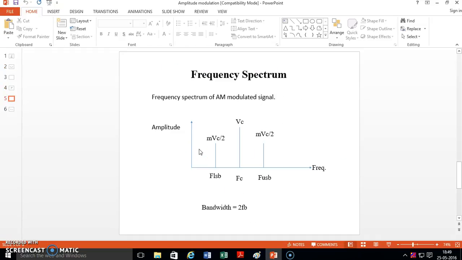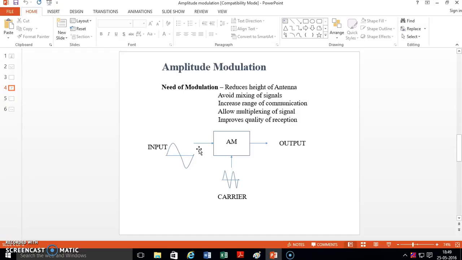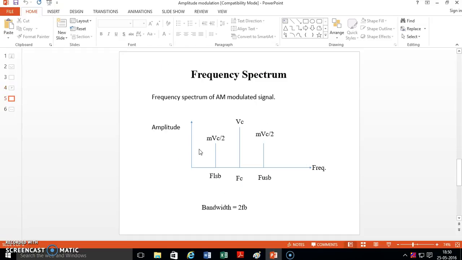Okay, now see the frequency spectrum of amplitude modulation. This is the frequency spectrum of the AM modulated signal. Here it is amplitude versus frequency. This is the carrier frequency, and these are the lower and higher frequencies, means the lower sideband and upper sideband. In amplitude modulation two sidebands are there, the lower sideband and the upper sideband. Here the amplitude is mVc by 2, mVc by 2. Both are the same, the frequencies are different, and in the middle, at the carrier frequency, the amplitude is Vc.